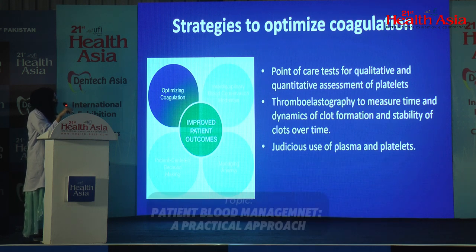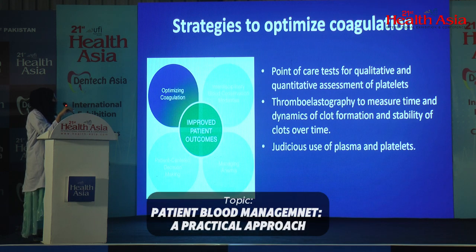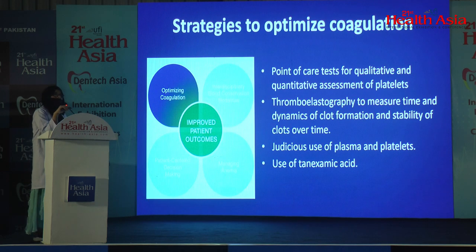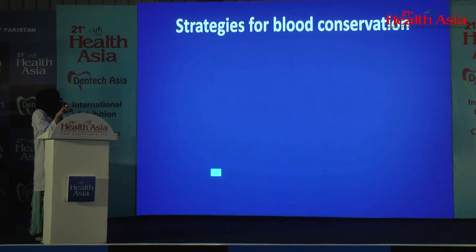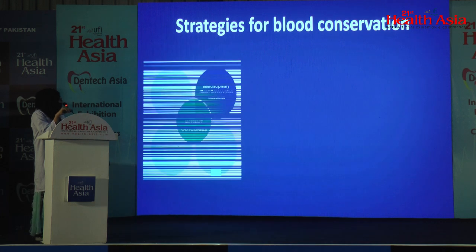You can use this during major surgeries like cardiac surgeries, and by using this you can also do judicious use of plasma and platelet products. Use of tranexamic acid, which is an antifibrinolytic, reduces the bleeding. This will also help.